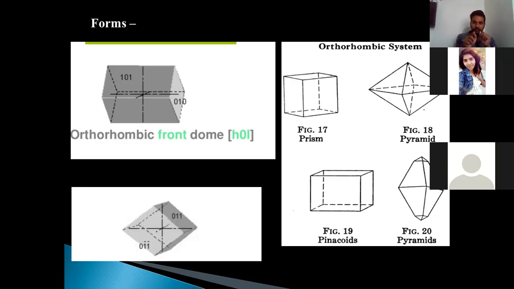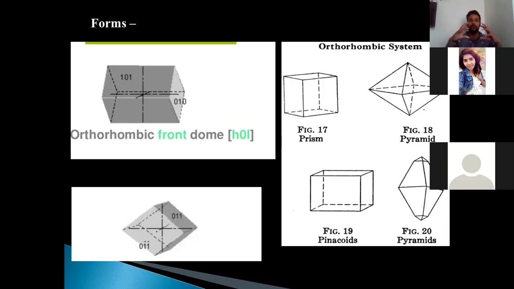The domes or the pinacoids are named on the basis of the axis which is parallel to them. So in the top left of your screen, the 4 faces are parallel to the macro axis, and hence the name macrodome. In the image at the bottom left of the screen, you can see the 4 faces are parallel to the brachy axis, and hence it is called the brachydome. The pinacoid in the upper picture is parallel to the brachy, hence it is called the brachypinacoid, whereas below it is a macropinacoid.